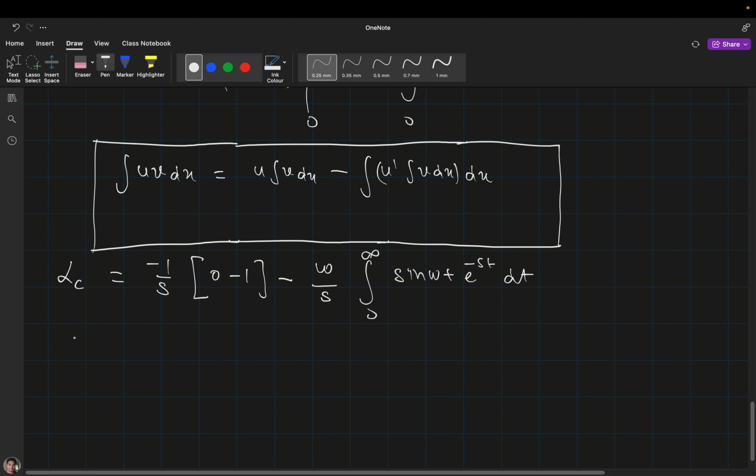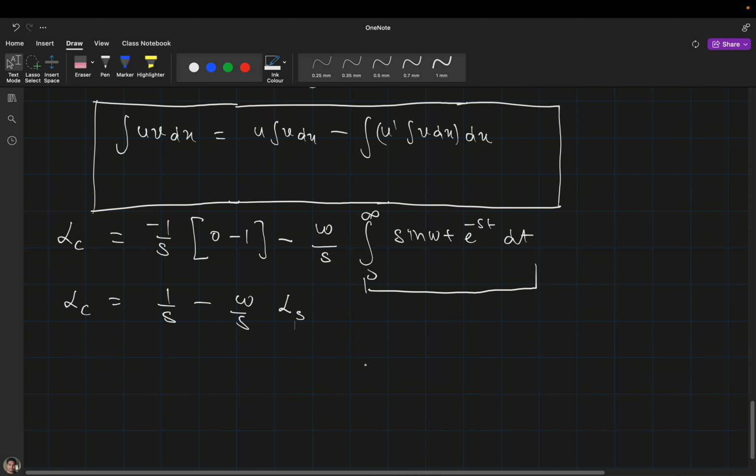So again I will write LC equal to 1 by s minus omega by s. Now you can see that this is nothing but the Laplace transformation of the sine function. So instead of integrating it, I will just write LS, and I will name it as equation number 1.